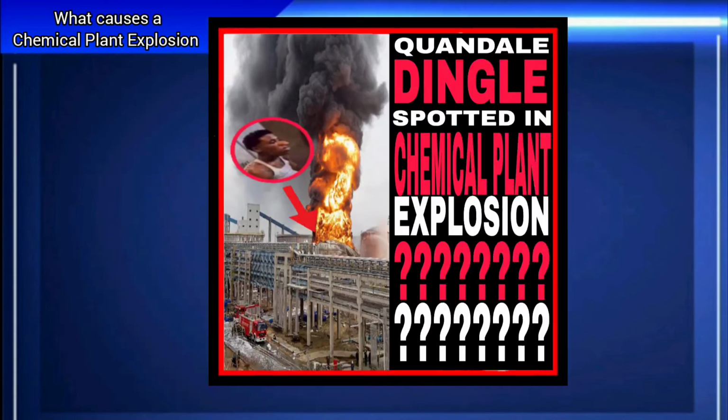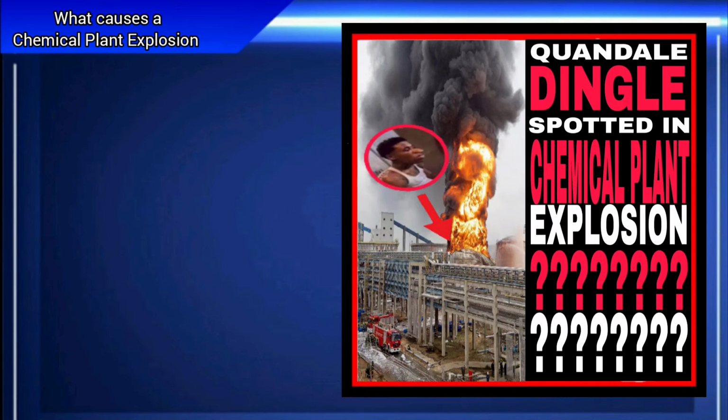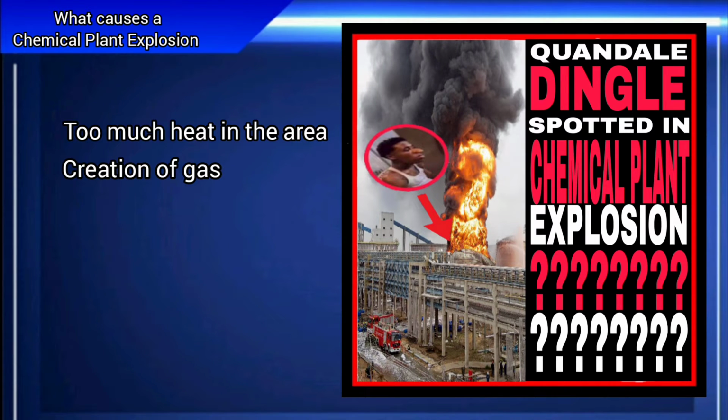Today we'll be talking about how to prevent chemical plant explosions. But first, what causes chemical plant explosions? The explosions are either caused by too much heat in the area, creation of gas, or dangerous chemical reactions.